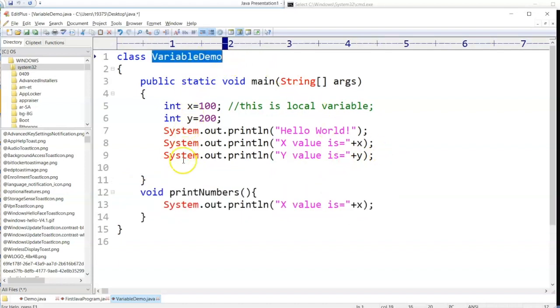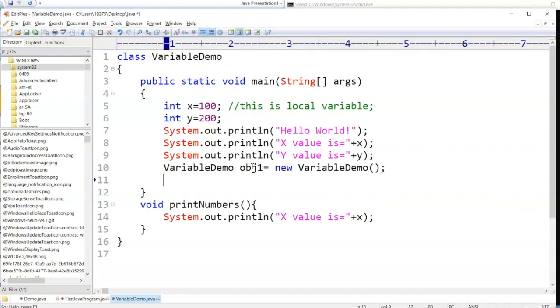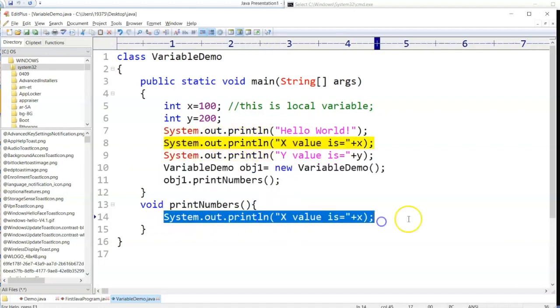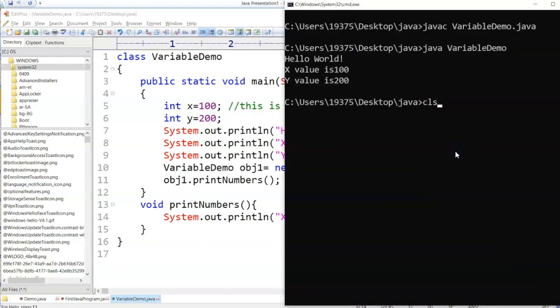First you create an object, v1, or you can say object1 for now, new VariableDemo. Okay, now I have an object. With this object I am calling printNumbers. What should happen? You are calling a function and that function is printing the value of x. Let's see what error we will get.